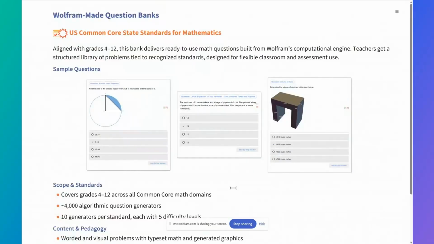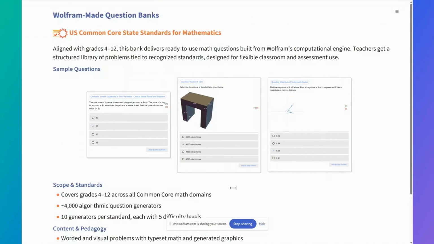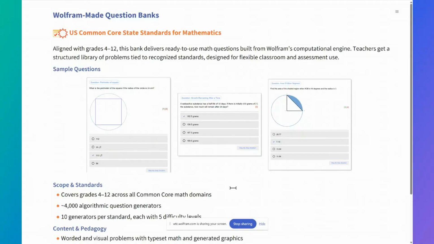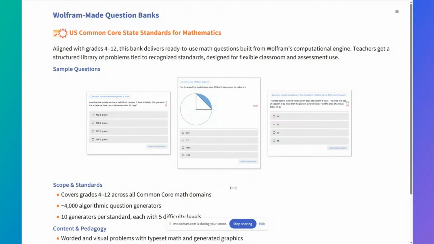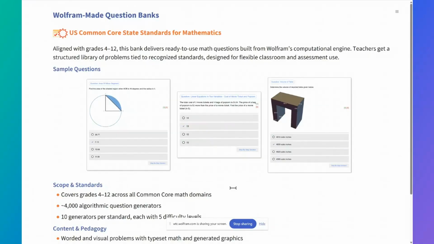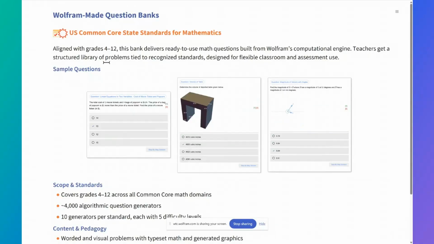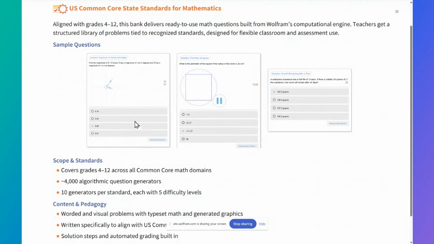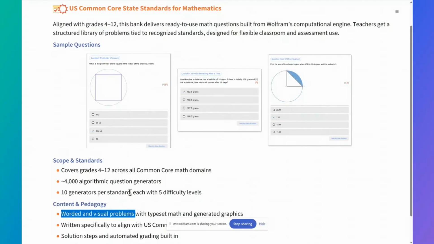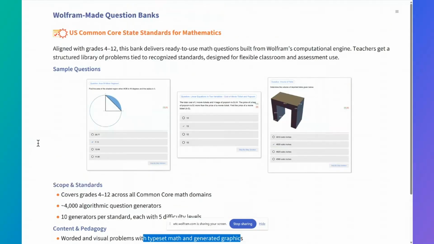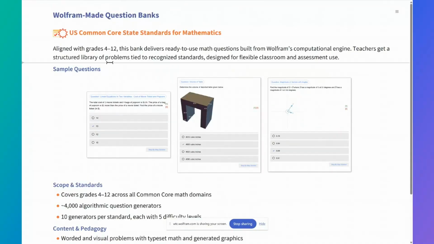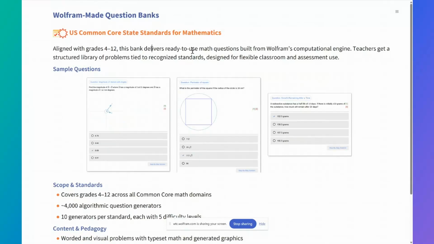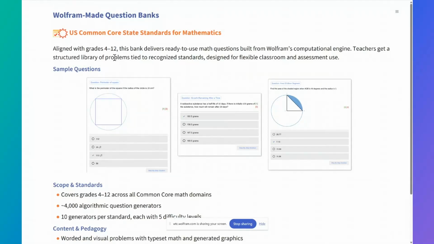Okay, so the simplest starting point in terms of assembling a set of questions is to make use of our pre-made questions. So we have 2 question banks which are available inside of Quezzio. One is our US Common Core State Standards for Mathematics set. So this is a set of largely worded and visual problems, which also contain typeset math and generated graphics. And these were specifically written to align with grades 4 through 12 of the US Common Core State Standards for Mathematics.